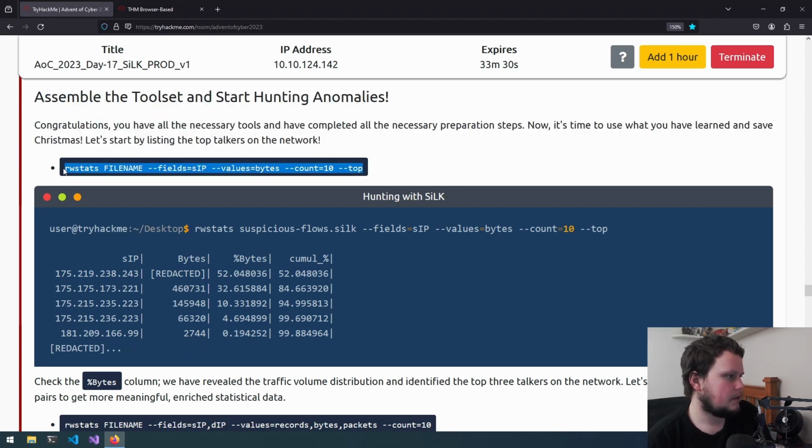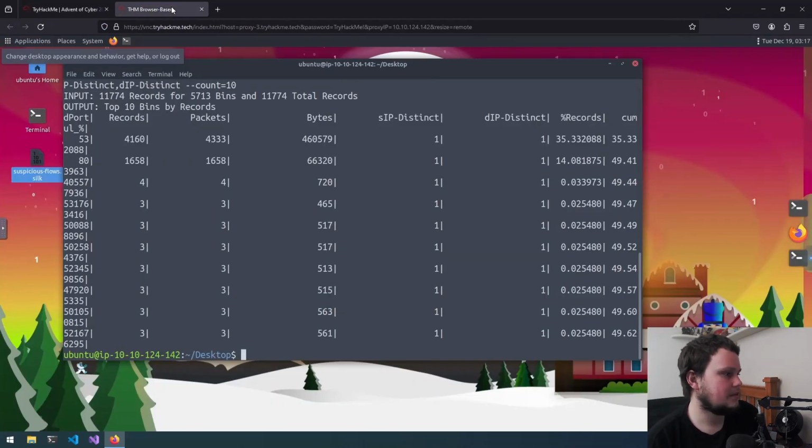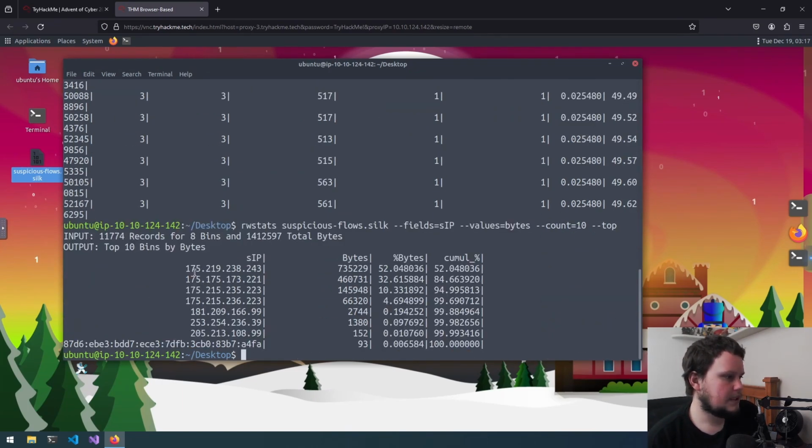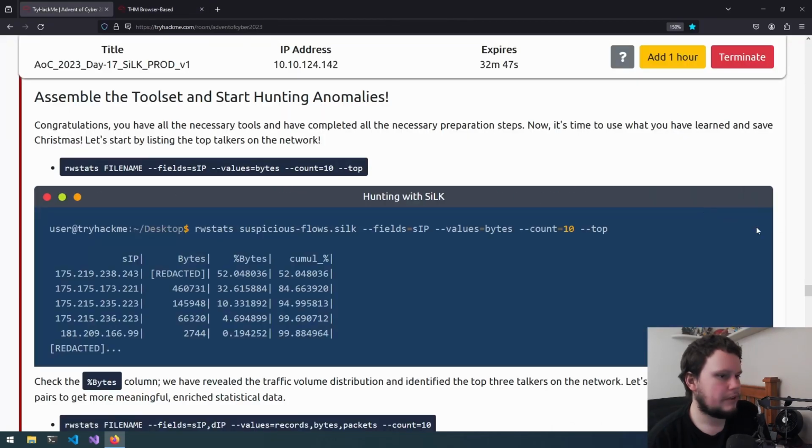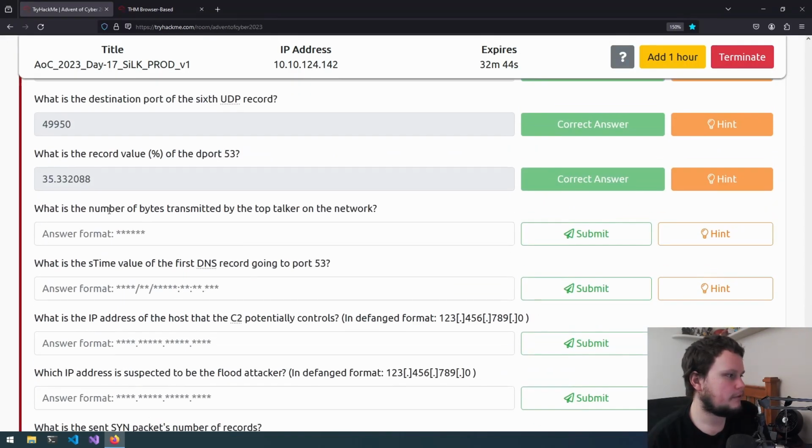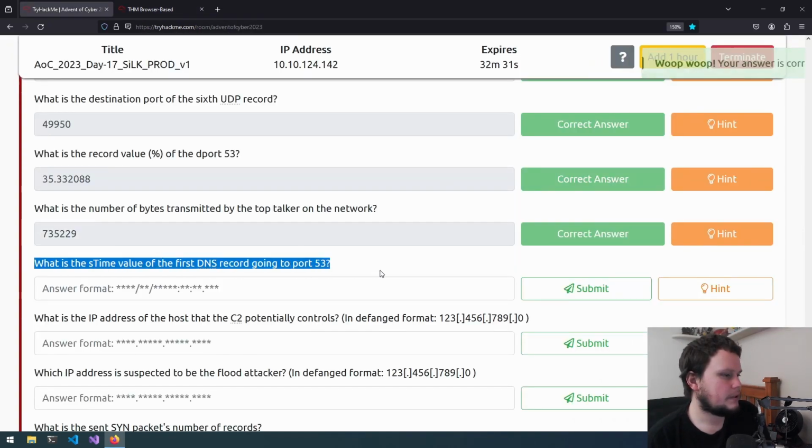So if we grab this one, we're doing the stats on it based on the source IP, and also grabbing the values for bytes. And we're grabbing the top 10 talkers. So copy that, paste that here, change the file. Now if we run that, we can see that the most traffic came from this IP address, and they did 735,000 bytes. So if we go back to the next question, number of bytes transmitted, 735,229.